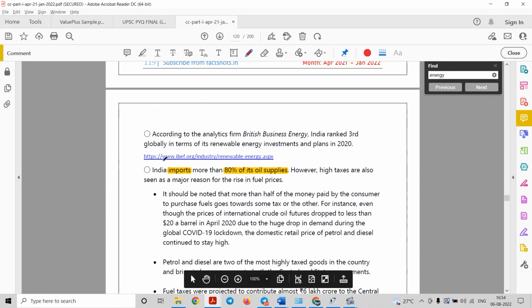Now this is talking about India's dependence on the import for the oil supplies, that is crude oil. We know that India has only around 20% of its indigenous resources for the crude oil, and we import most of the crude oil, that is more than 80%, from countries like West Asia, right? So this is a kind of dependence on these countries, and whenever there is fluctuation in these prices, the prices of this fuel in India increase, right? So recently there were a lot of price hikes in the fuel, right?